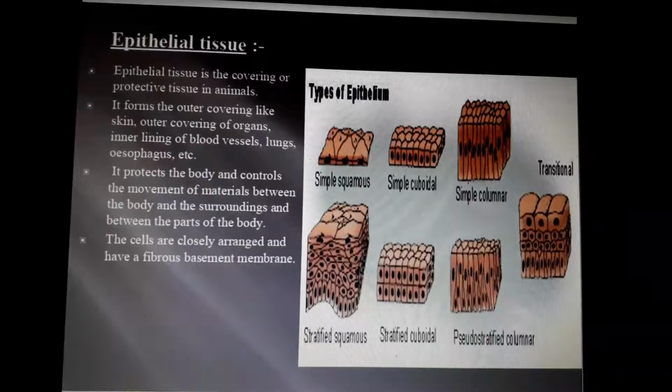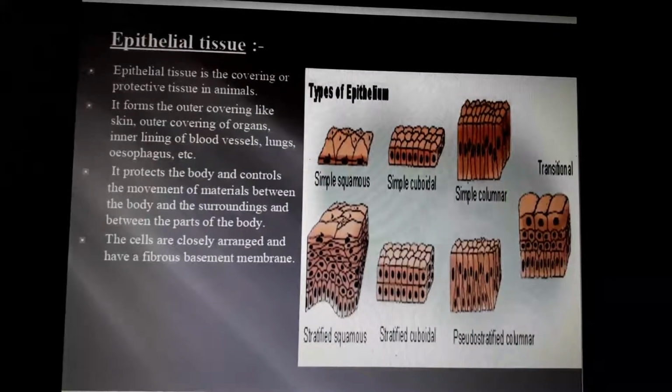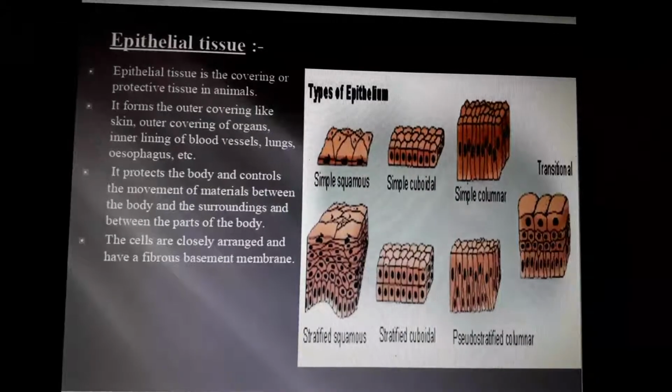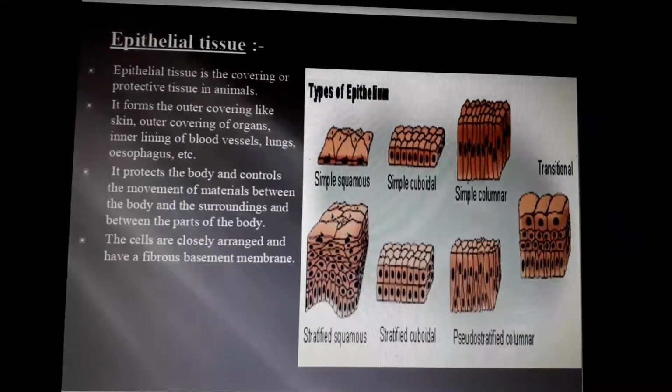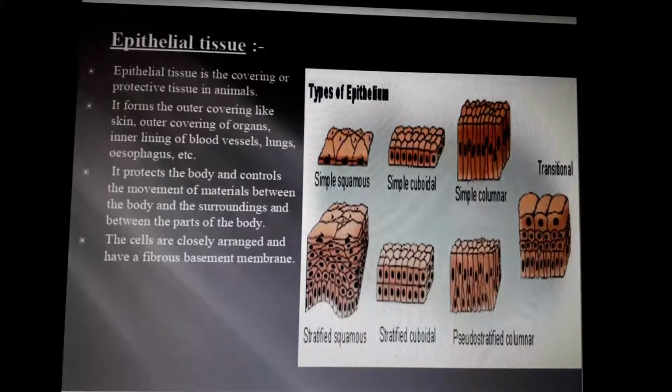But their main function is protection. They are protective tissue, and also they help in the movement of different particles inside our body. Our intestine and all, most of the time they are moving. Our stomach is also moving, but not from our head to toe. Small minor movements are there here and there.